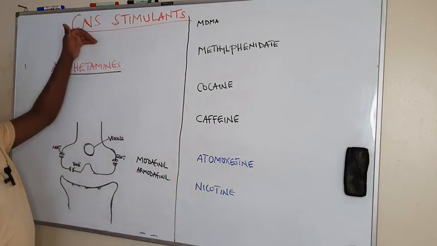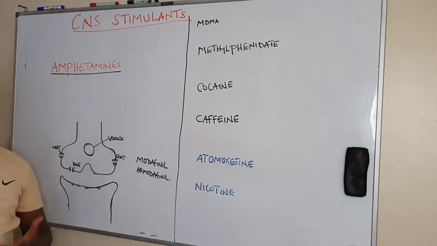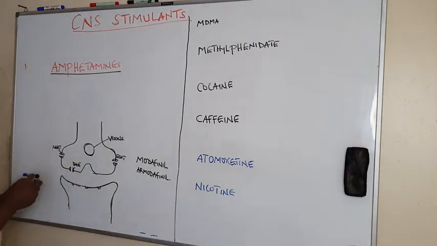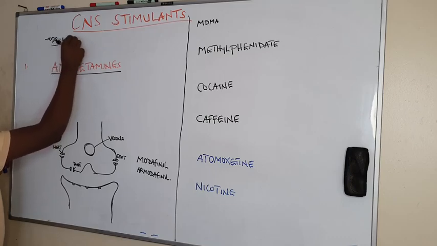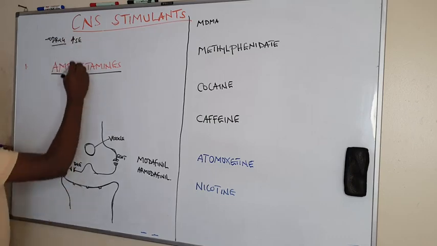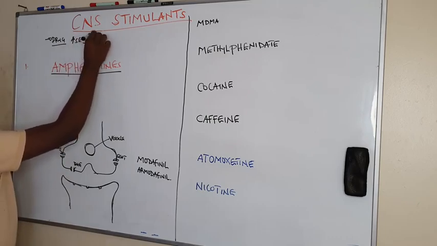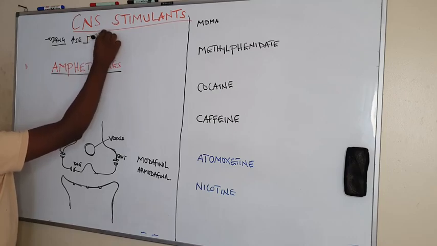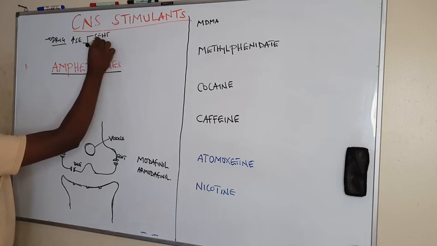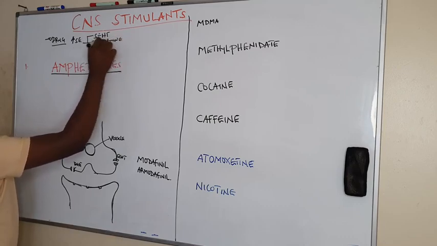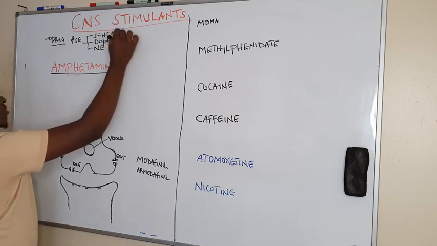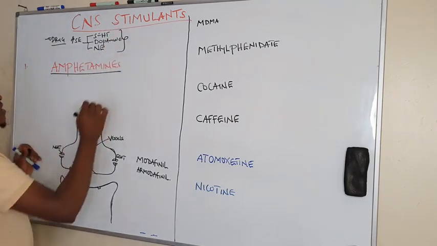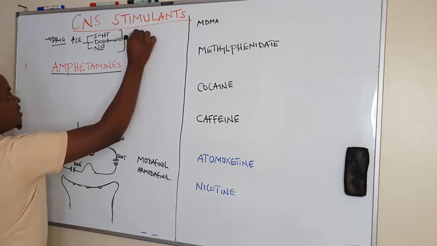So CNS stimulants are drugs that, when used, increase the concentration of monoamines, that is serotonin, the 5-hydroxytryptamine, dopamine, and norepinephrine in the synaptic cleft. And when these neurotransmitters, which we call monoamines, increase in the synaptic cleft, they lead to an increase in alertness.